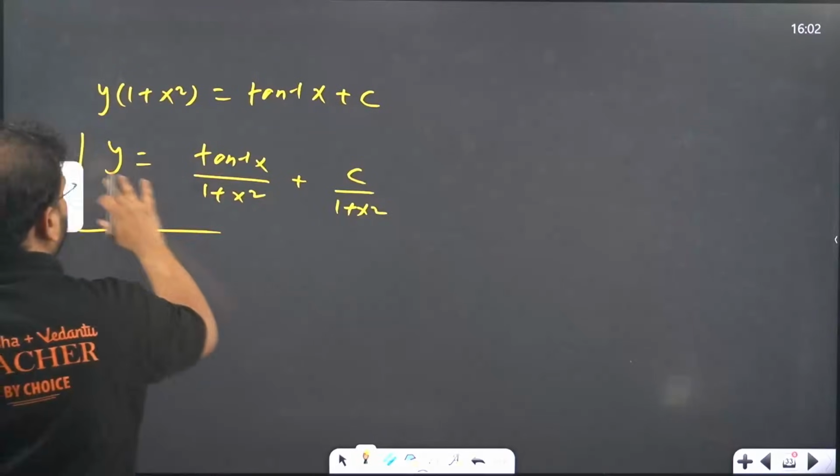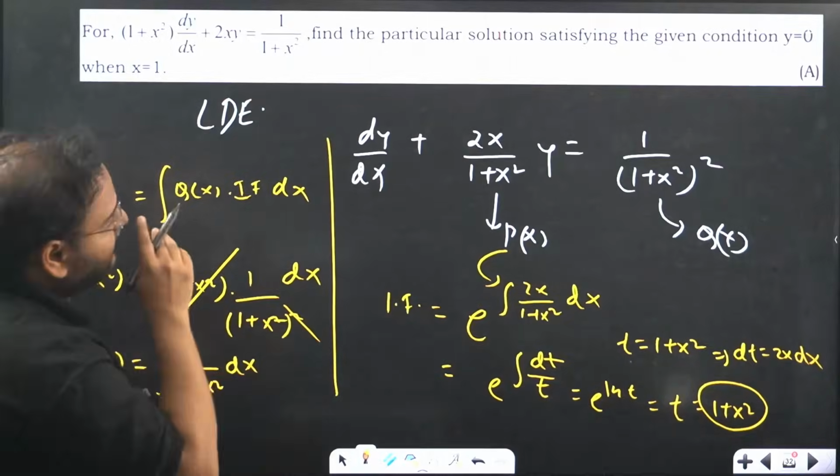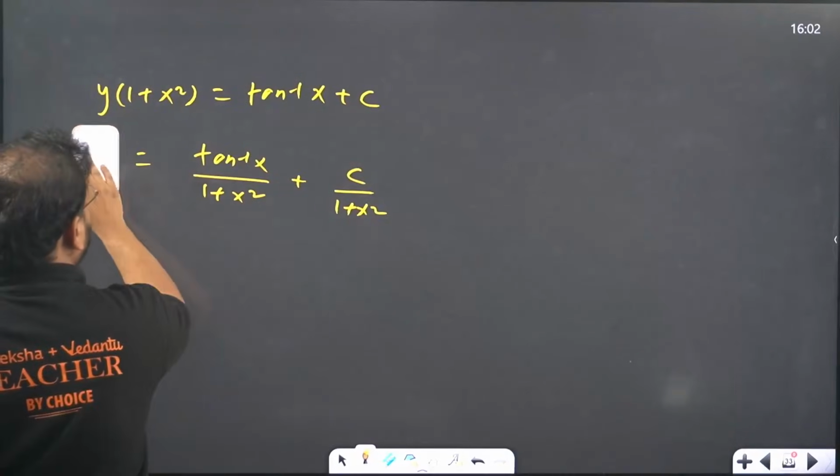But they have given the value for this, right? What value have they given? They have given that when y is 0, x is 1. Y is 0, x is also 1.